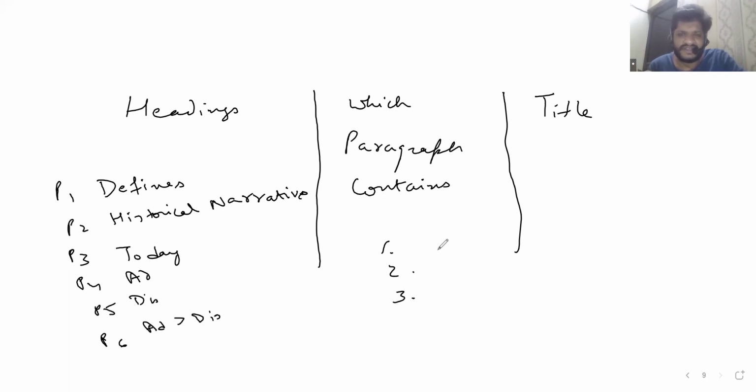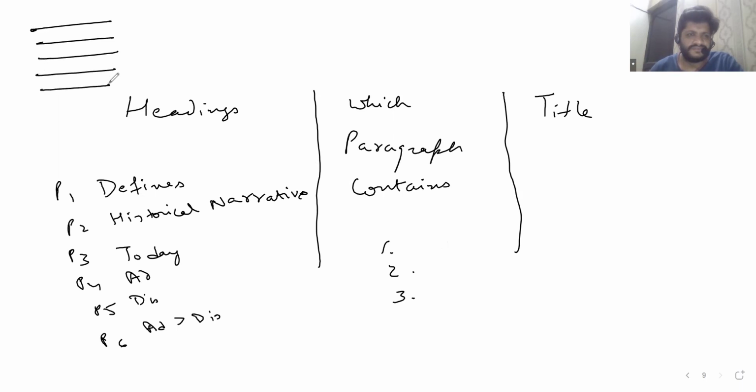So this question just asks that you locate what is given in the question, and you have to locate the corresponding paragraph. Suppose there is this huge paragraph, and question 2 is from here to here. That is fine, because it doesn't say what is the title of the paragraph.